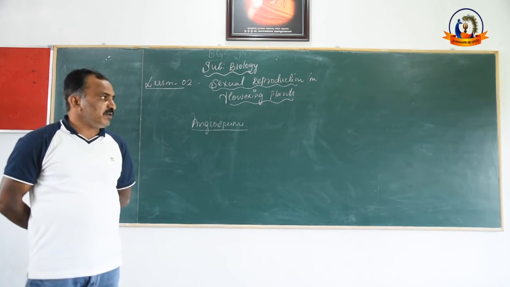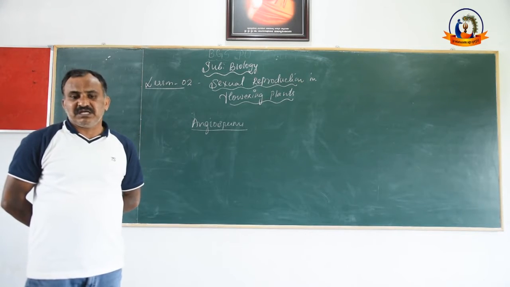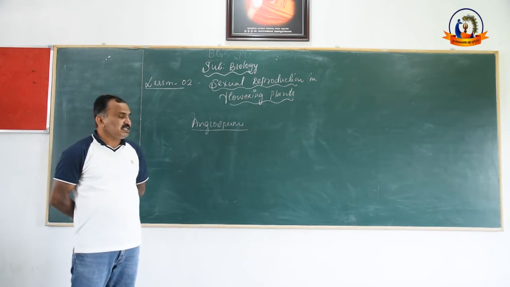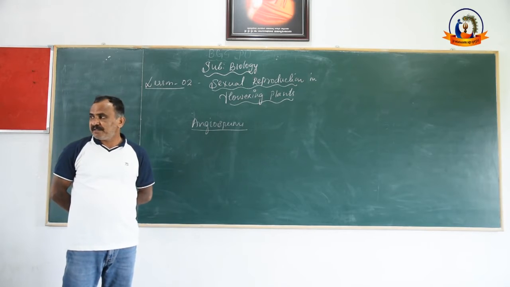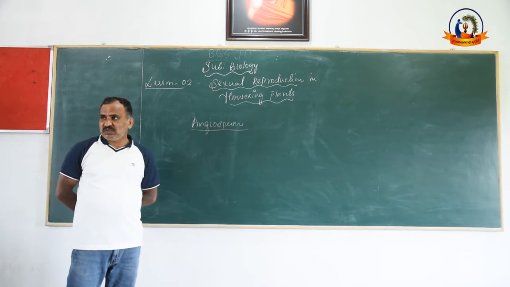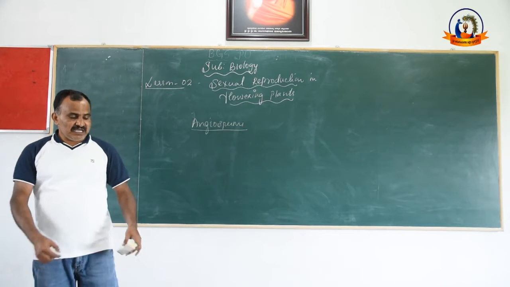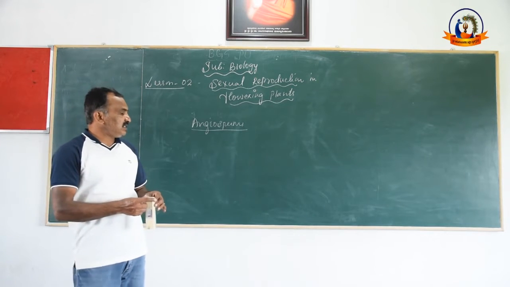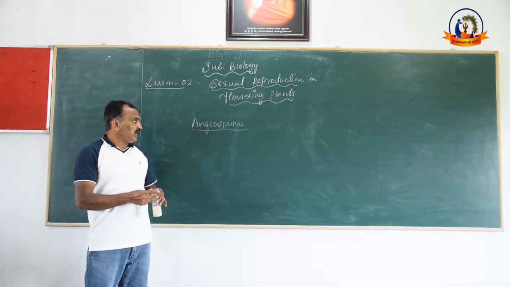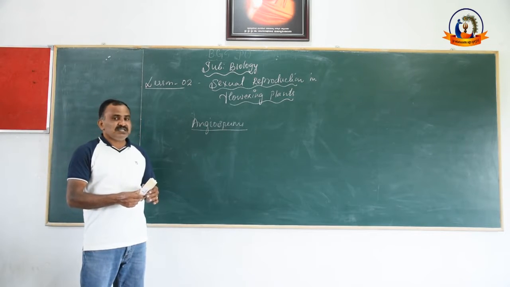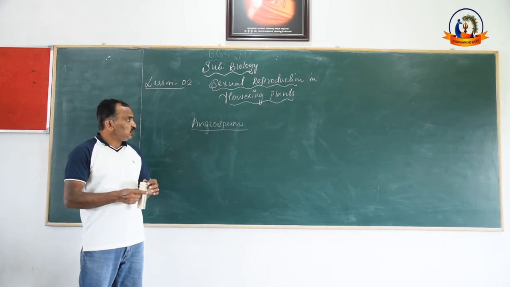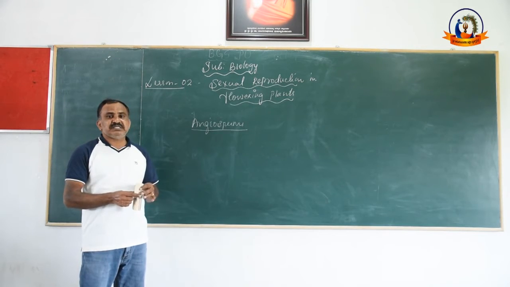This group is commonly called flowering plants because it is the only group which blooms flowers meant for sexual reproduction. If you observe the previous groups of plants like the gymnosperms, pteridophytes, bryophytes and algae, they do not bloom flowers, they do not produce flowers. Angiosperms are the only group of plants that produce flowers.